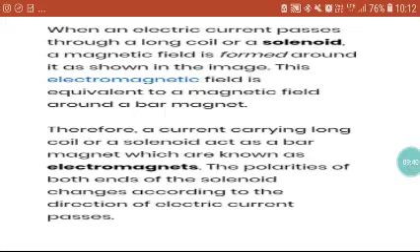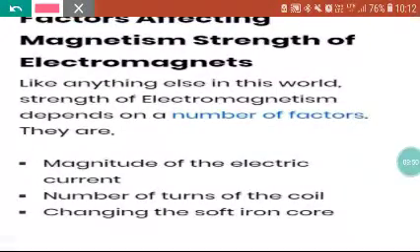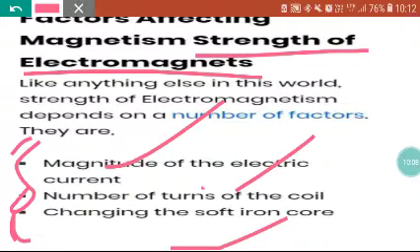electromagnet is very beneficial also, and I have already discussed the difference between electromagnet and permanent magnet in the classroom, so there is no need to discuss that. Now what are the factors which can affect electromagnets? These are the factors: magnitude of the electric current, number of turns of the coil, and changing the soft iron core. The iron core material is also very important for electromagnets. Okay, these three are the main factors which decide the strength of electromagnets.